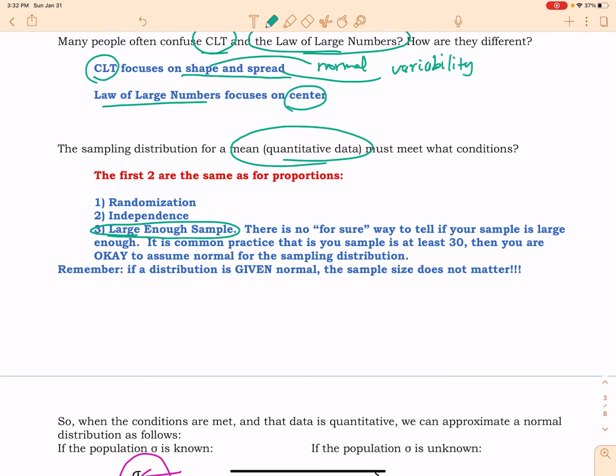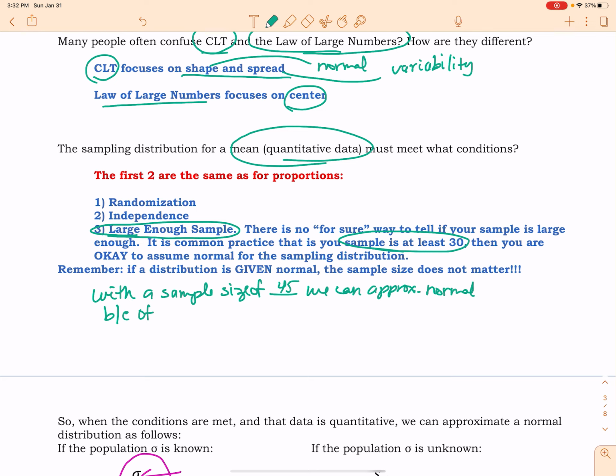Usually it's a good practice to say that if we have a sample of at least 30, then we say something like, with a sample size of whatever it is greater than 30. Let's say I have a sample size of 45. So I'd say with a sample size of 45, we can approximate normal because of the central limit theorem, or because of CLT.